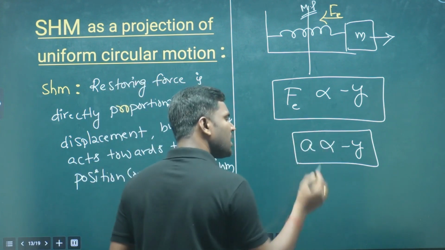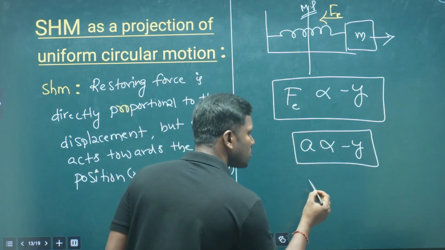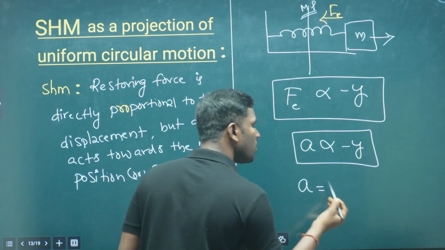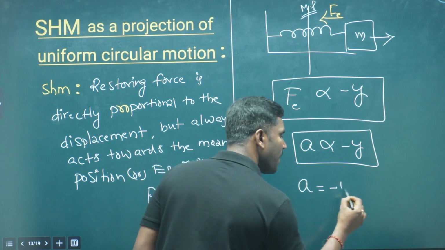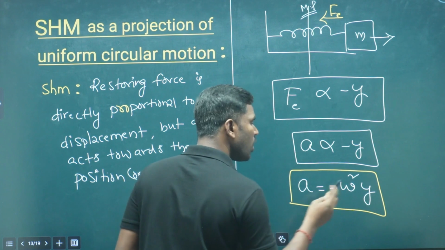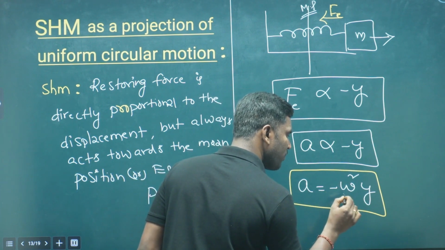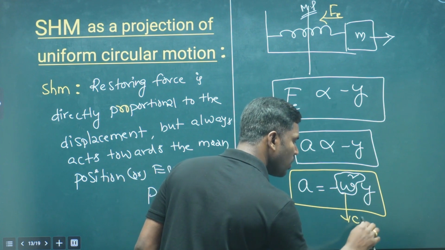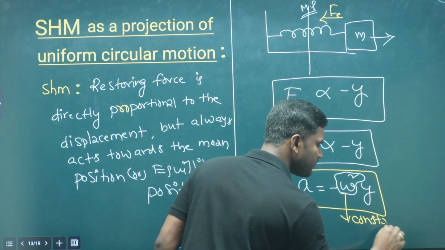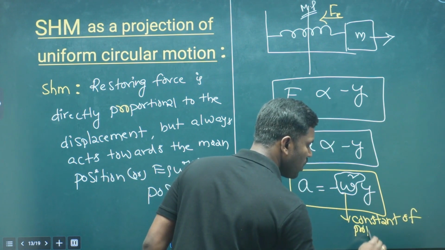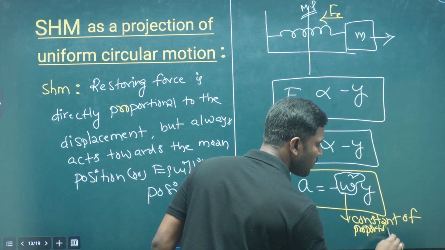With the constant of proportionality, we can write acceleration equals minus omega square into y, where omega square is the constant of proportionality in this case. This is the angular velocity, right?